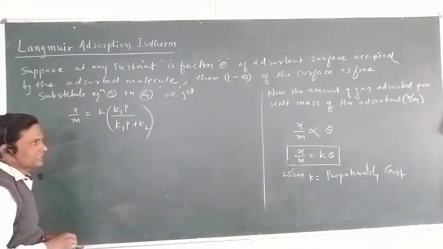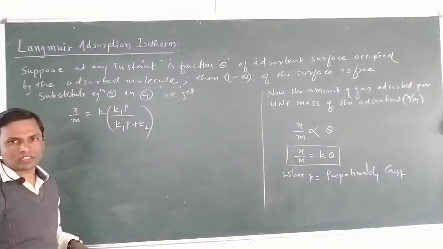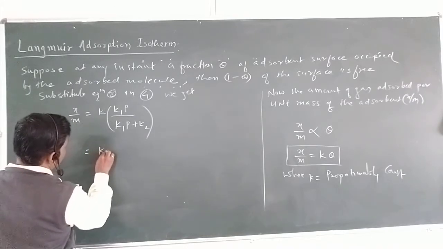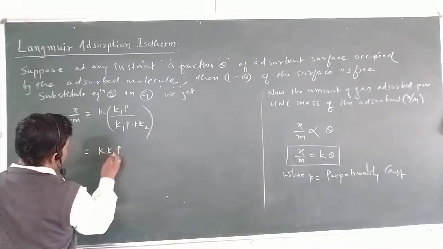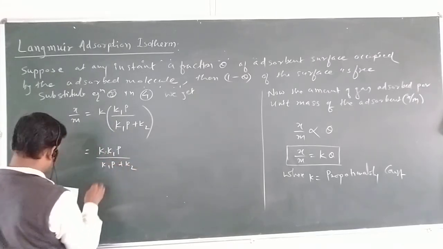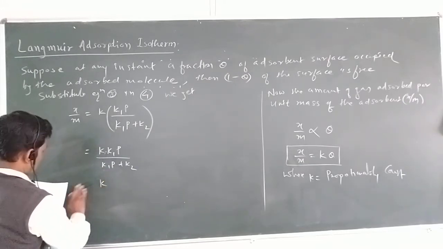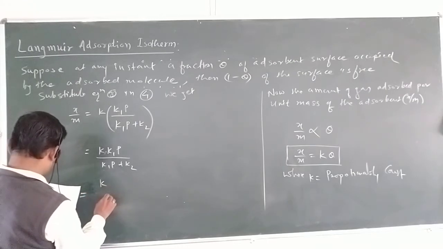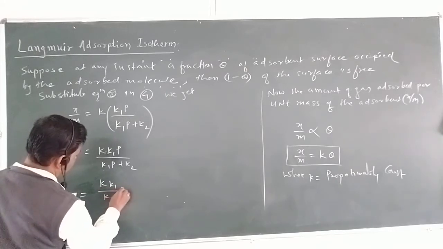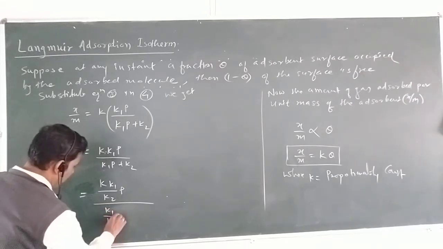See, I have written x upon m as it is, only k as it is, and the theta value is already there in equation number 3. Now simplify it. What will you get? You will get k K1 P upon K1 P plus K2. Now simplify: dividing numerator and denominator by K2, we get (K1 upon K2) P upon (K1 upon K2) P plus 1.